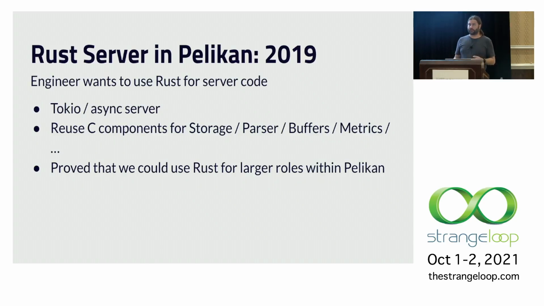They decided to use Tokio as the server runtime, but wanted to leverage the C components from the normal cache server, so things like storage, buffers, and foundational libraries, essentially. This was really neat. It showed that we could do a lot more advanced layering of C and Rust in the code base. And I was super excited to see that Rust could be used for a larger role in Pelikan.